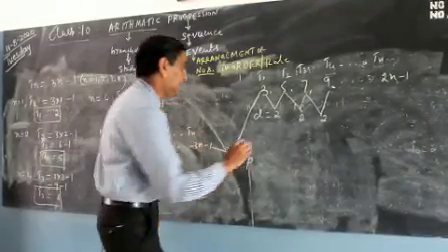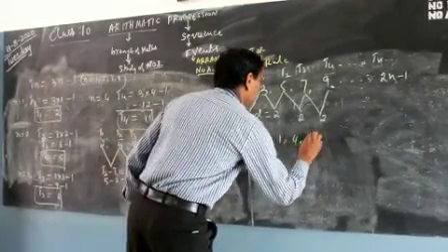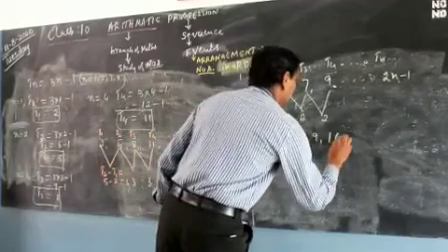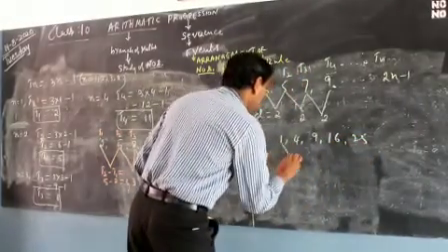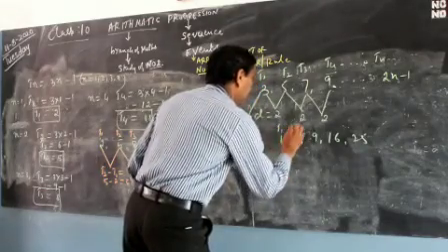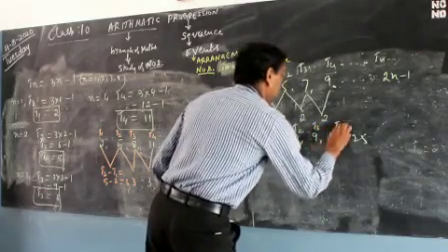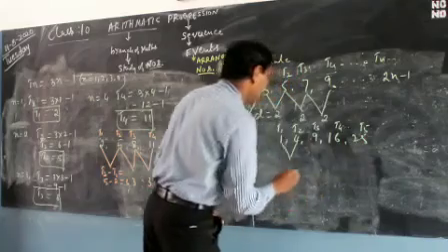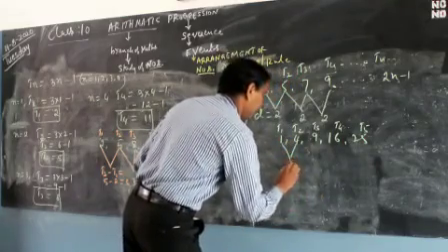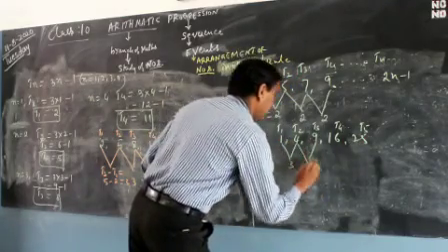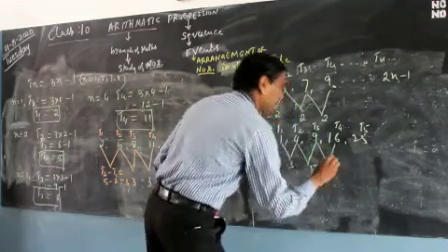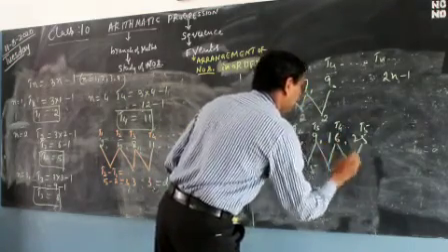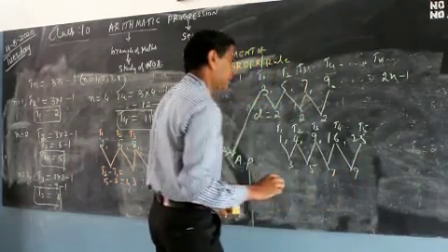But I will write, see, 1, 4, 9, 16, 25. What I took as examples now. After that you find out the difference here. T1, T2, T3, T4, T5. Find the difference here. 4 minus 1 is 3. 9 minus 4 is 5. 16 minus 9 is 7. 25 minus 16 is 9. Find out the difference here.